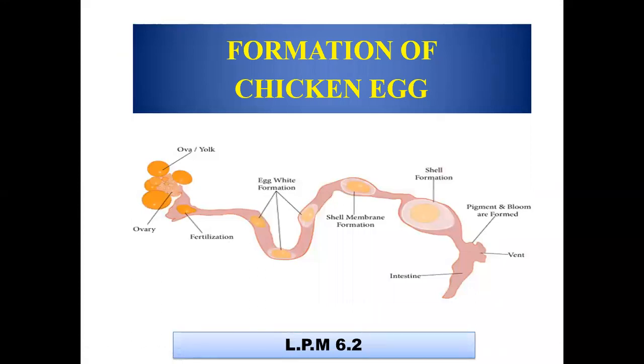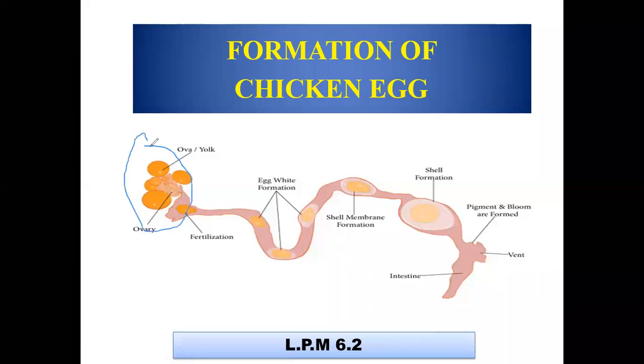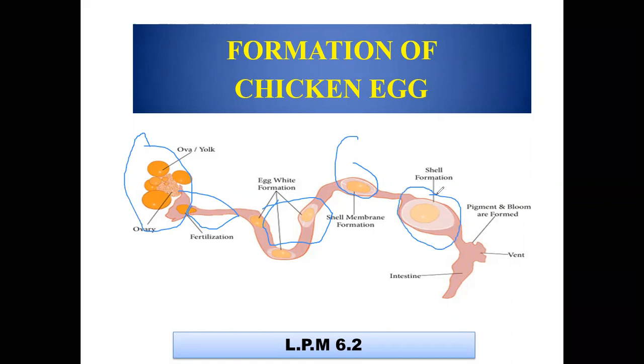So first, again quickly, we will see the reproductive system in case of female, or we can say hen. Here you can see this is the ovary, a cluster of yolks. Then this is the infundibulum. Here there will be magnum. Here there will be isthmus. Here it is the uterus, or also called the shell gland. And here there will be vagina, and this is the cloaca.